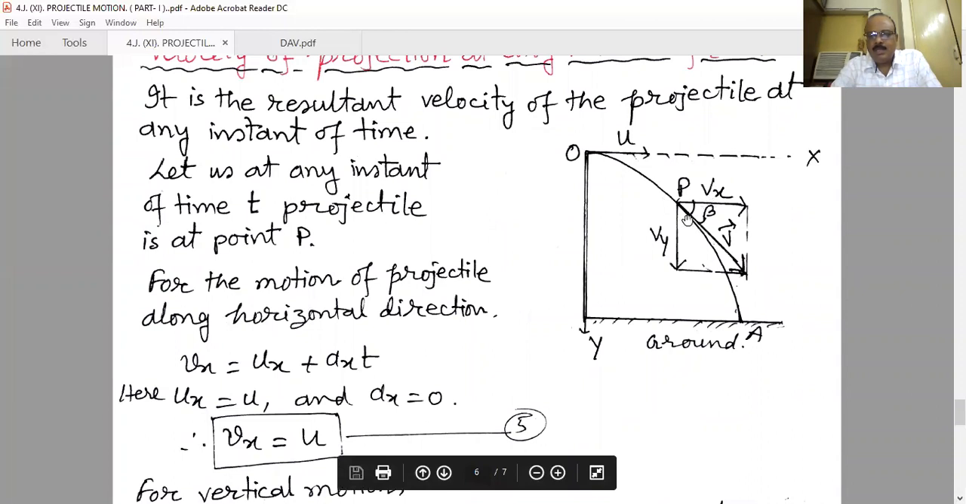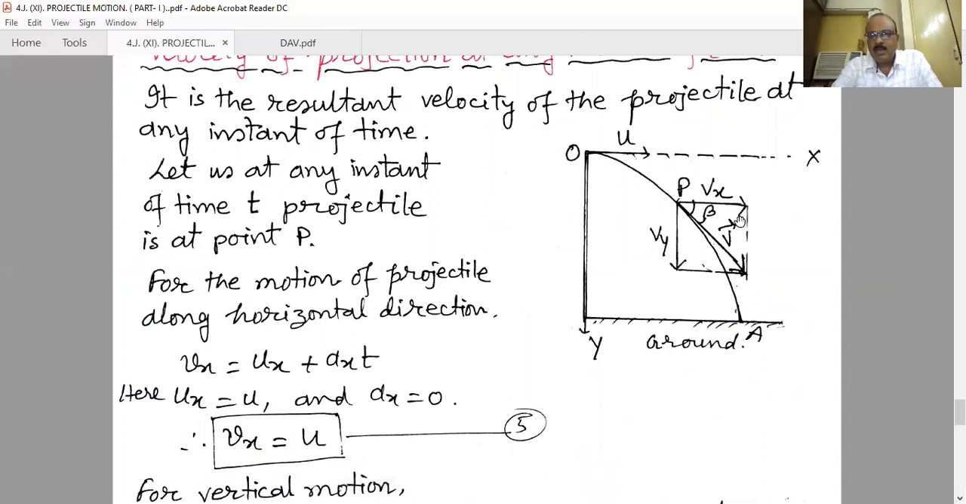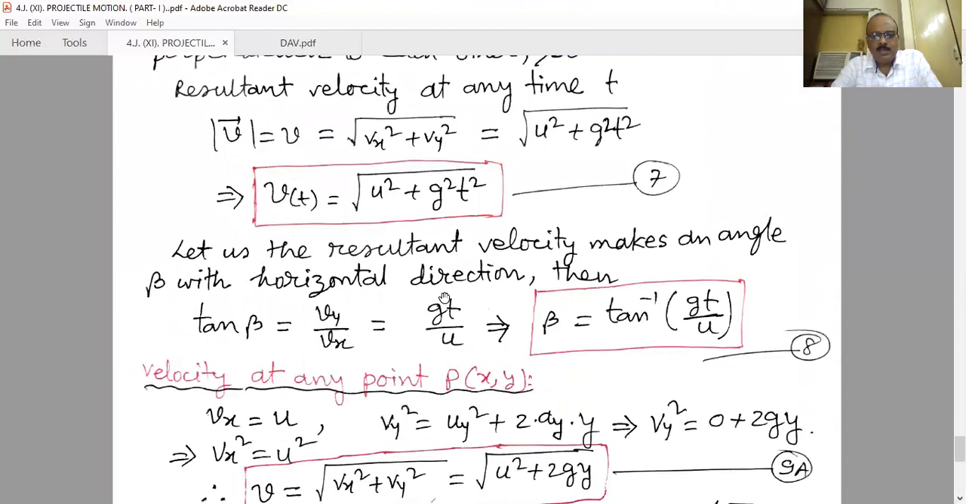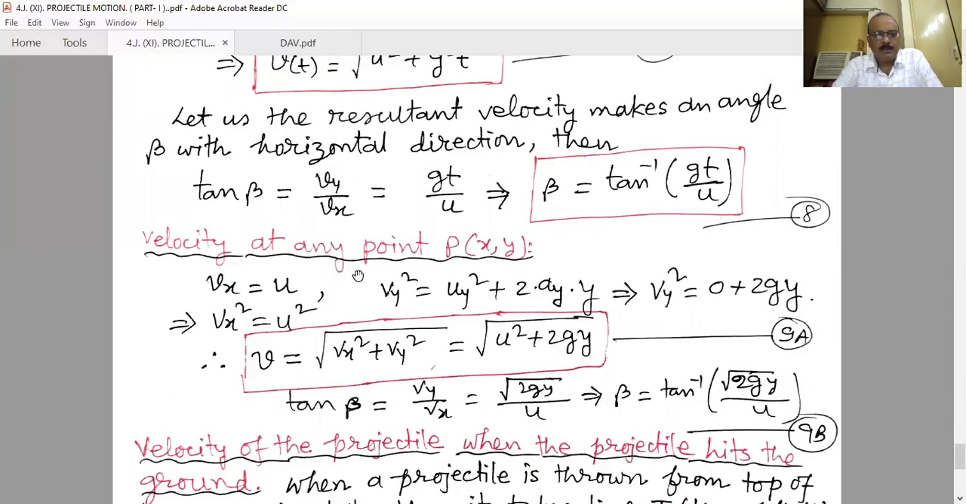Let us suppose beta is the angle with the horizontal. Therefore we can easily say that tan of beta is equal to Vy divided by Vx. Vy we know already, that is g into t, so tan beta is gt by u. Therefore beta is tan inverse of gt by u, where beta is the angle with the horizontal direction, and with the help of beta we can get the direction at any point on the path.